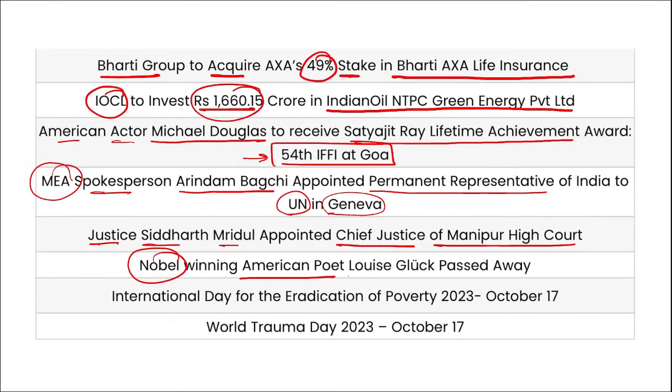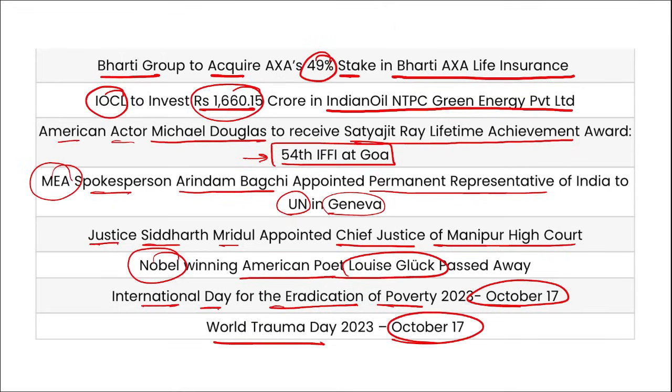Nobel-winning American poet Louise Gluck has recently passed away. International Day for the Eradication of Poverty is observed on 17th of October, and World Trauma Day is observed on 17th of October. So friends, these were your important current affairs for the day. Now let's move to some revision current affairs. They will be very beneficial from your revision perspective. So let's start.